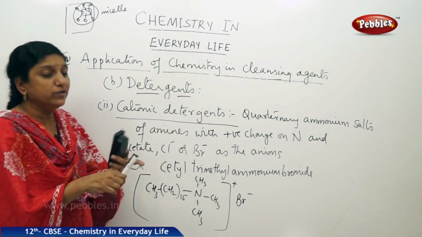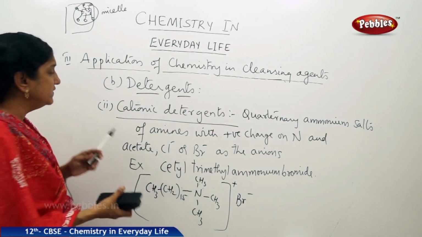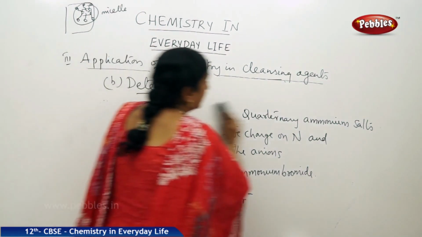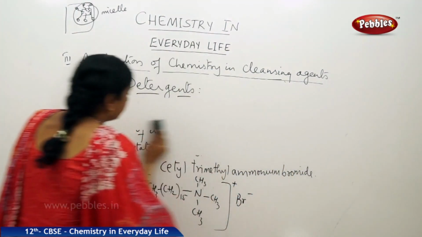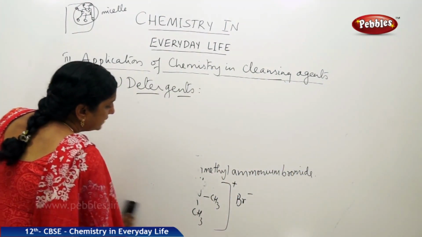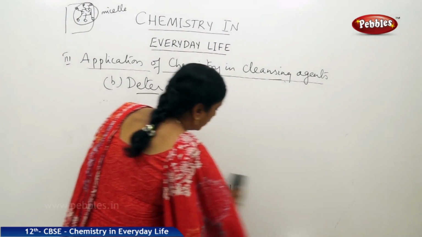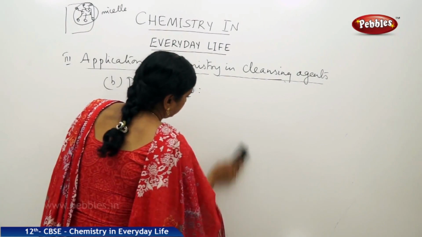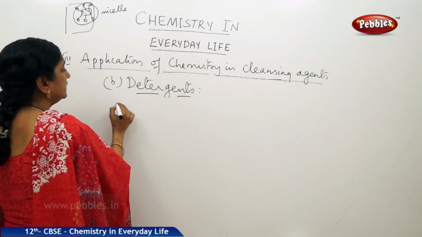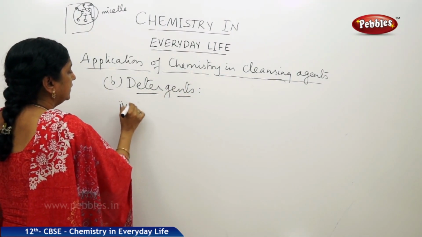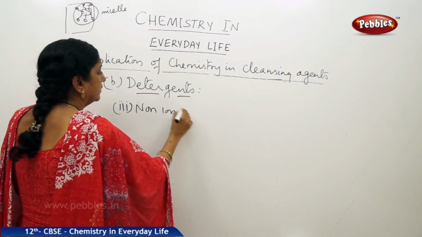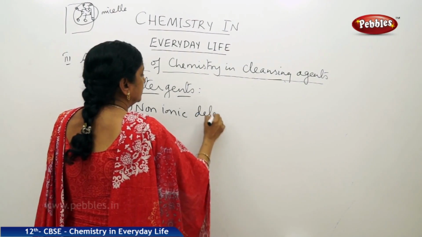Now let us talk about the last category of detergents, that is non-ionic detergents. As the name suggests, there are no ions present in their molecule, so they are non-ionic. So the third category is non-ionic detergents.